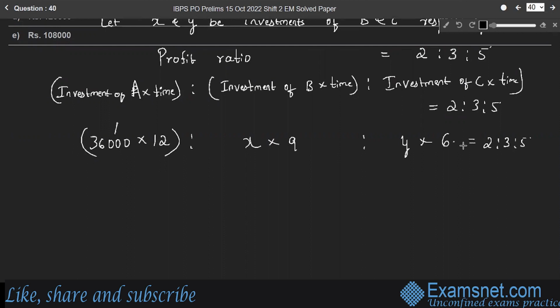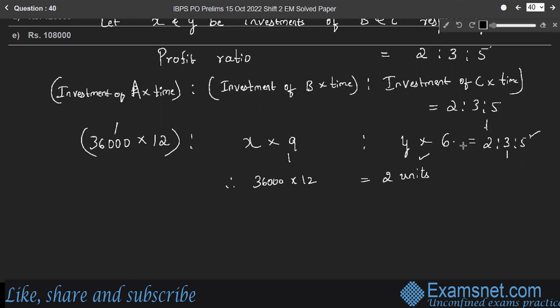36,000 into 12 is equal to 2 units, 9x is equal to 3 units, and y into 6 is equal to 5 units, right? Therefore, 36,000 into 12 is equal to 2 units. So what is 36,000 into 12?